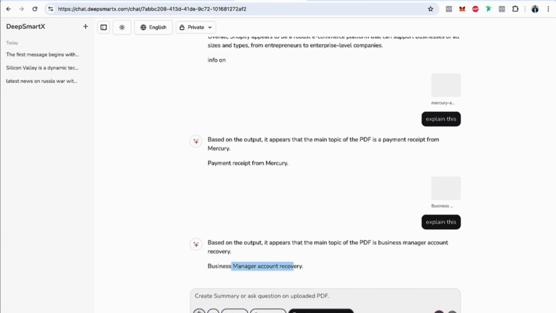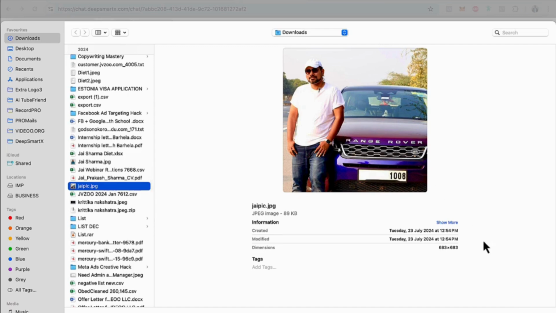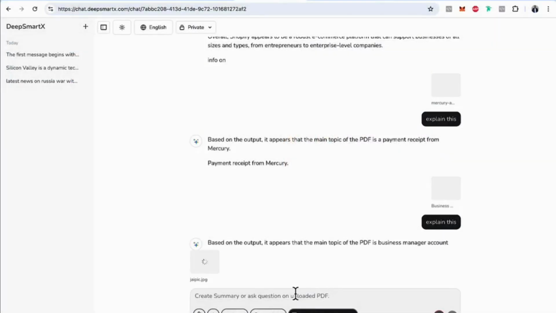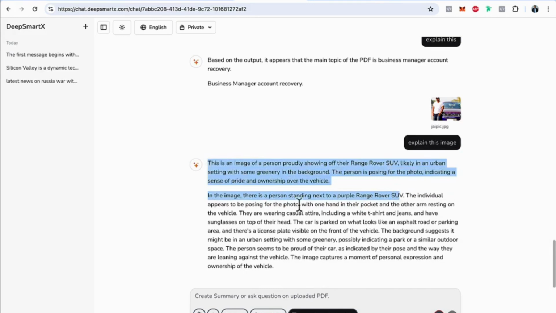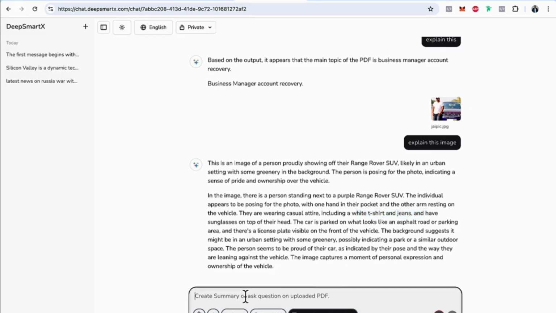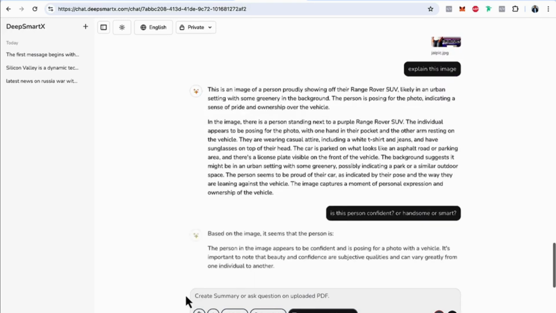Now let's click on summarize the image. So this is my image with my Range Rover car. Let's open that. Explain this image. Now you can see there's a person standing next to a purple Range Rover SUV. The individual appears to be posing for the photo, wearing casual attire including a white t-shirt and jeans. Exactly, it is explaining that. Is this person confident or handsome or smart? Yeah, I am confident. Okay, let's move to the next feature.